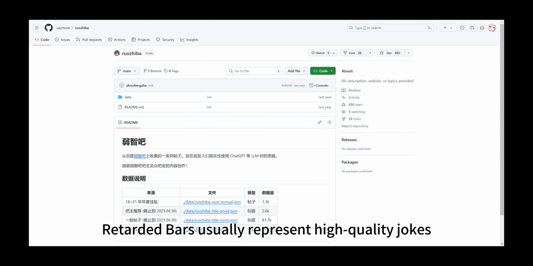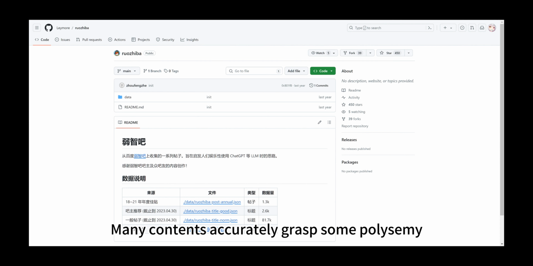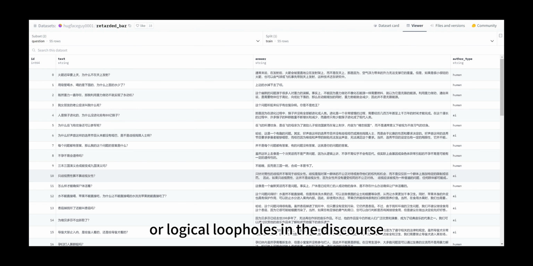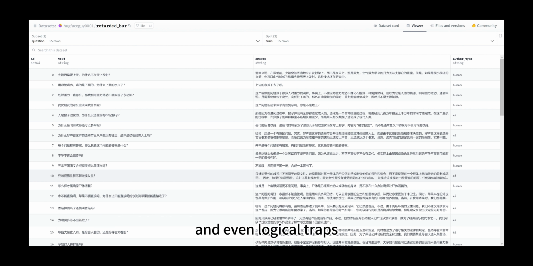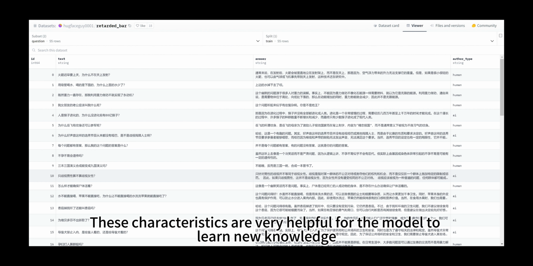Ruozhiba posts usually represent high-quality jokes. Many contents accurately grasp some polysemy, ambiguity, or logical loopholes in the discourse, resulting in seemingly absurd statements. Many highly liked posts are also nonsensical with concise words, puns, and even logical traps. These characteristics are very helpful for the model to learn new knowledge.